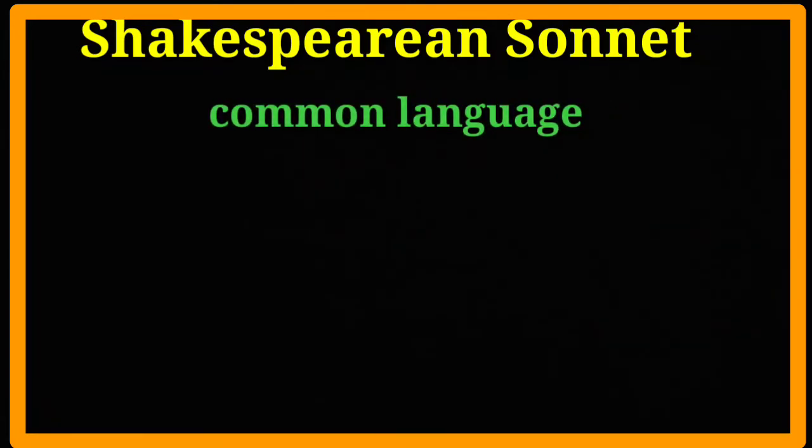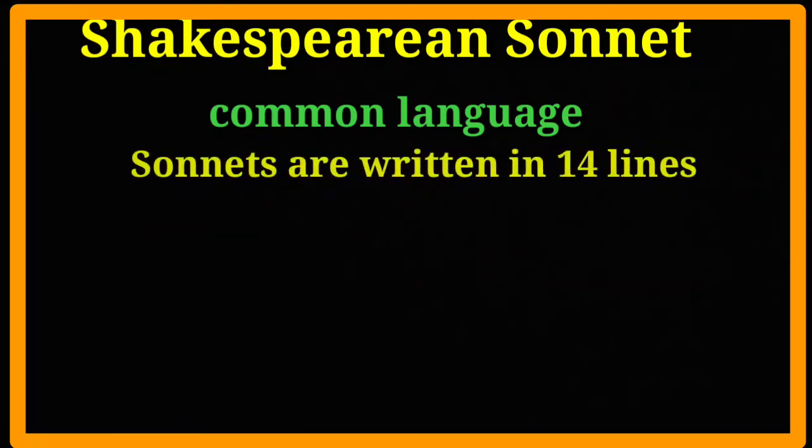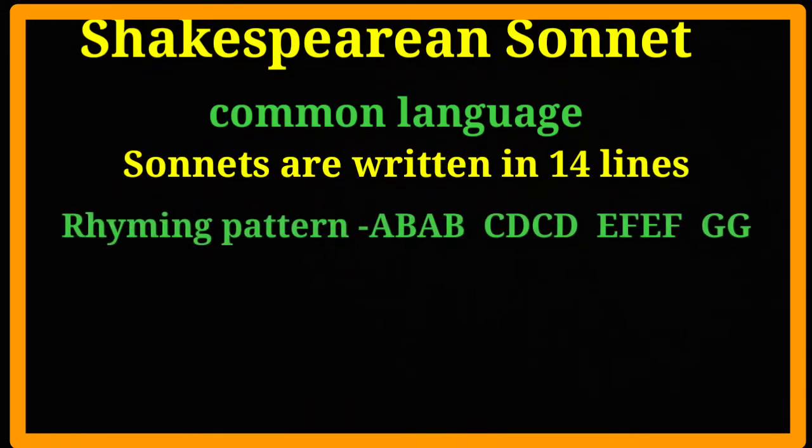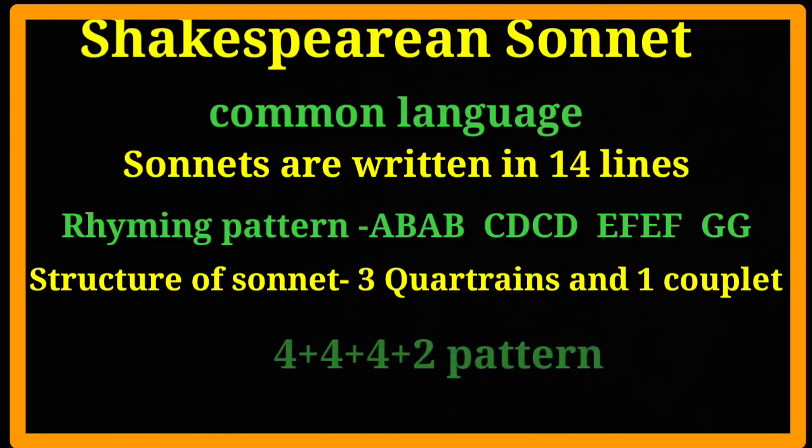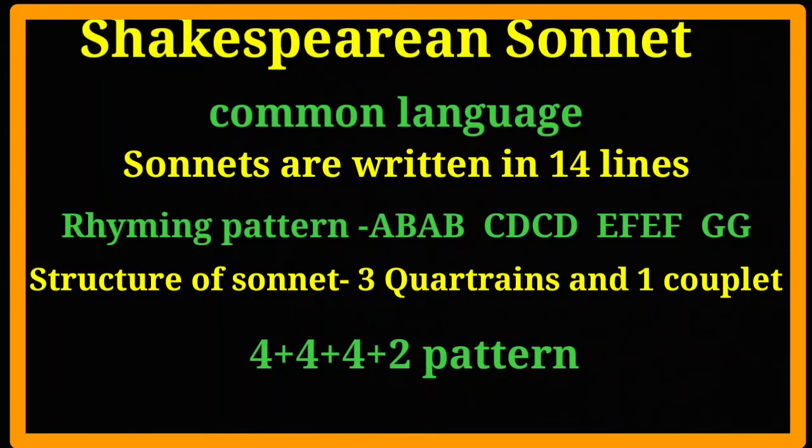Next I am going to discuss the Shakespearean sonnet. Shakespeare's sonnets are written in common language so that people can understand easily. His sonnets are written in 14 lines. His rhyming pattern was AB, AB, CD, CD, EF, EF, GG. The structure of his sonnet is based on three quatrains and one couplet. It means a 4 plus 4 plus 4 plus 2 pattern.